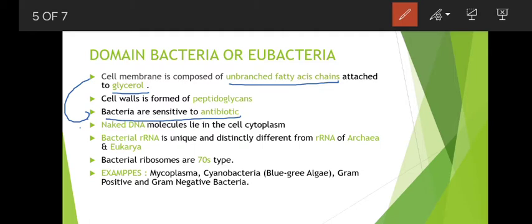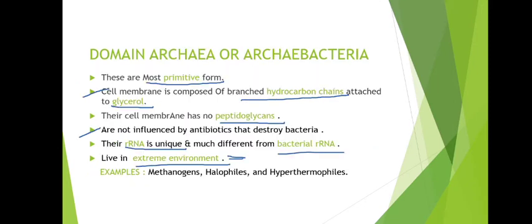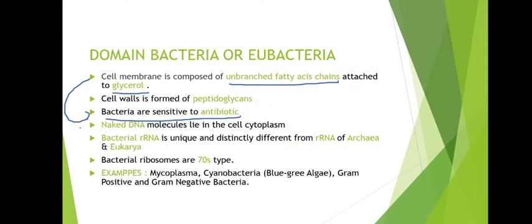In the case of Archaea, the cell membrane is composed of branched hydrocarbon chains attached to glycerol, and they are not influenced by any antibiotic that destroys bacteria. So these branched hydrocarbon chains help them to be resistant to known antibiotics that influence bacteria, whereas the unbranched fatty acid chains attached to glycerol make bacteria sensitive to antibiotics.